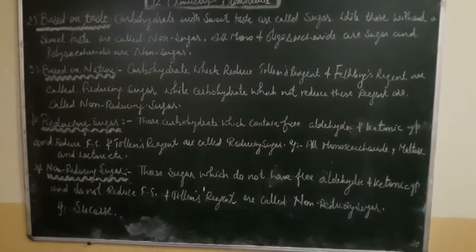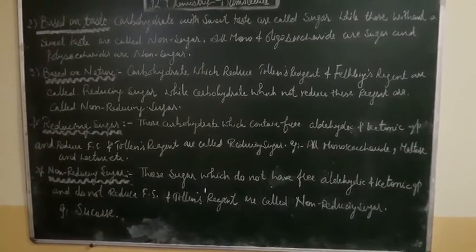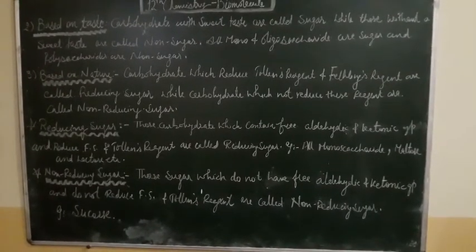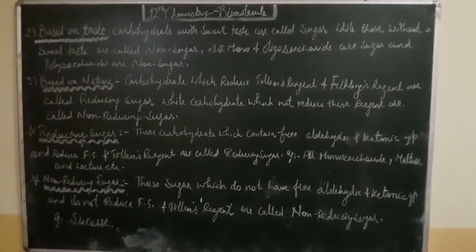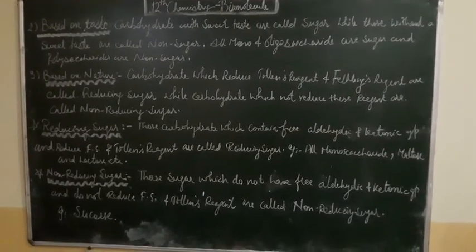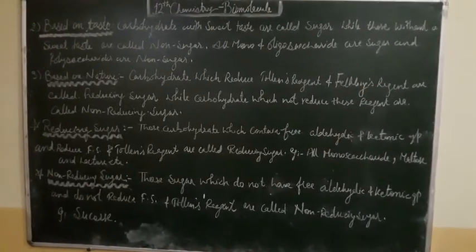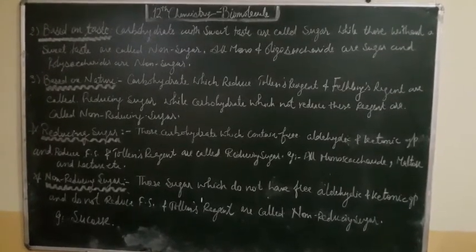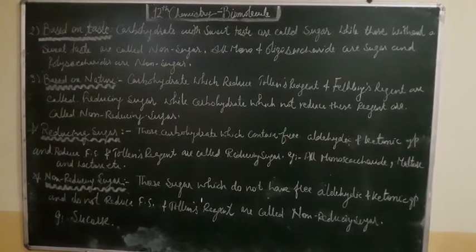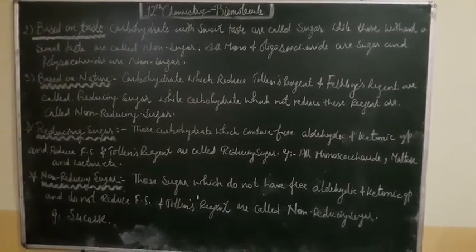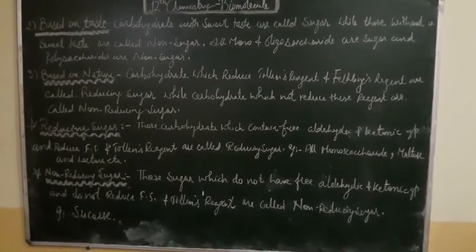The second one is non-reducing sugar. Those sugars which do not have a free aldehyde or ketone group and do not reduce Fehling's solution or Tollens' reagent are called non-reducing sugars. Example: sucrose. So this is the classification of carbohydrates. The first is based on the product of hydrolysis, the second is based on taste, and the third is based on nature, which is further classified into reducing sugar and non-reducing sugar.